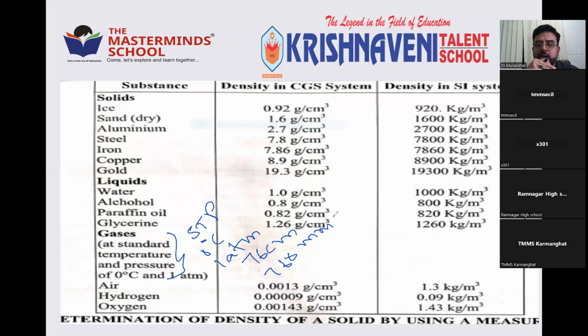So by that you can see air, hydrogen, oxygen. Air is a mixture of gases, having 1.3 kg per meter cube, which is very much less compared to solids and liquids. Only 1.3 kg. See, hydrogen gas 0.09, oxygen 1.43. Individually, oxygen gas has a density more than that of air. So like that, you can measure the density of all three states of matter by measuring the mass separately and volume separately by various methods or formulas,